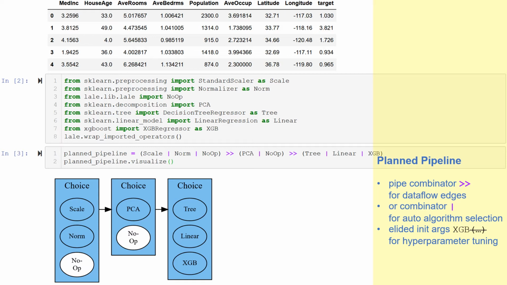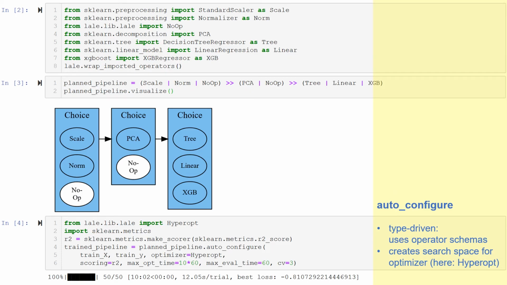Another thing to point out on this slide is that we did not explicitly and manually configure any of the hyperparameters. For instance, XGB is written without parentheses and without explicit init arguments. Instead, those are left to AutoML to decide. Now that we have a planned pipeline, in other words, a pipeline where some decisions about algorithmic choices and hyperparameters are still left to AutoML, let's tune those.